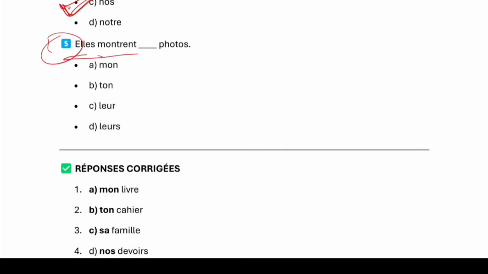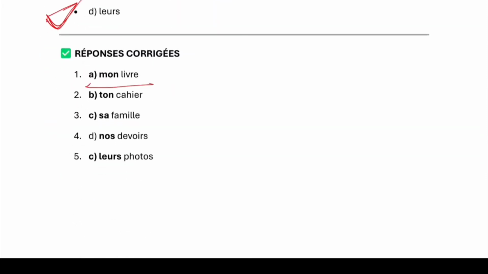Okay, and the last one. Elle montre dash photos. Here elle is feminine, and photos is plural. So here we are not concerned about the gender, since in plural we have just one form and not two. When the object is singular, we are concerned about the gender, and when it is plural, we are not. Here the subject is elles, feminine plural, so this will be your correct answer: leur photos. Here you have your answers. Mon livre, ton cahier, sa famille, notre devoir, et leur photos.